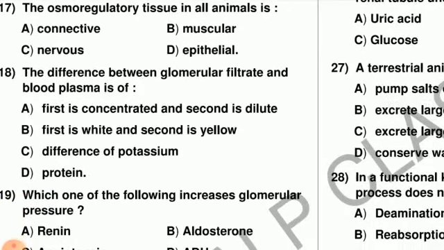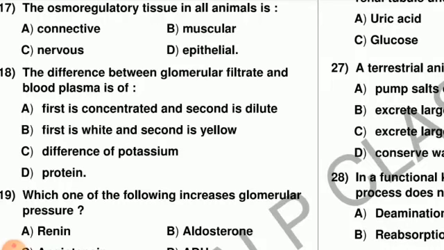The difference between glomerular filtrate and blood plasma is of. Blood plasma and glomerular filtrate are compared with each other. The first option is that the first is concentrated and the second is dilute, that means glomerular filtrate is concentrated and blood plasma is dilute. Next, the first is white and the second is yellow, that is glomerular filtrate is white and blood plasma is yellow.